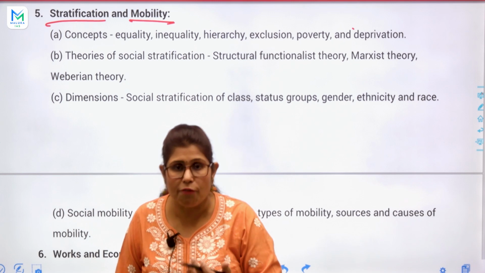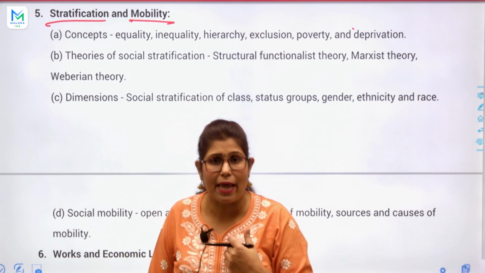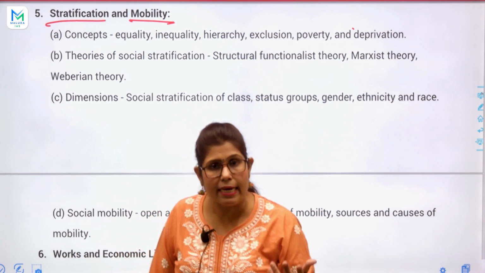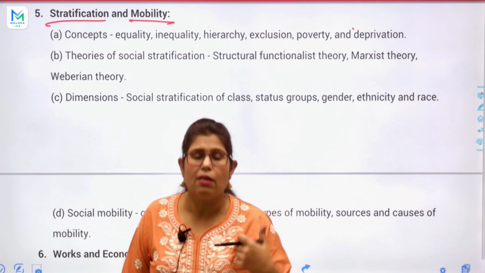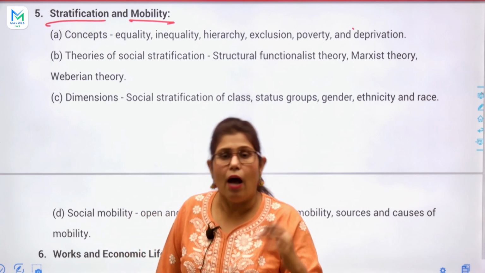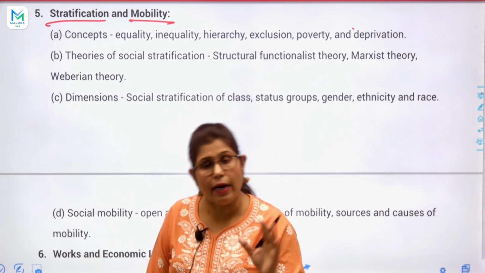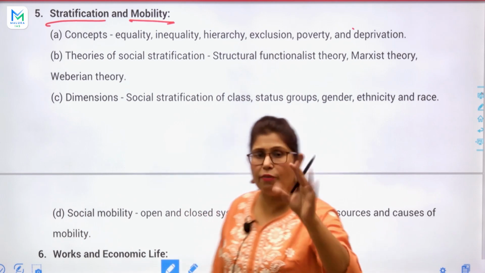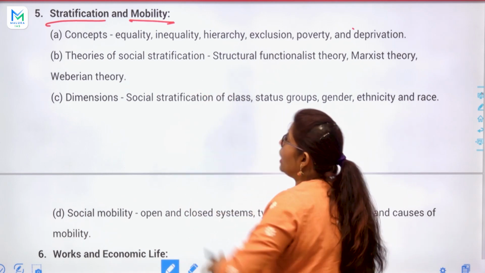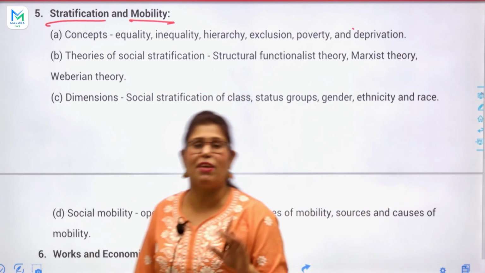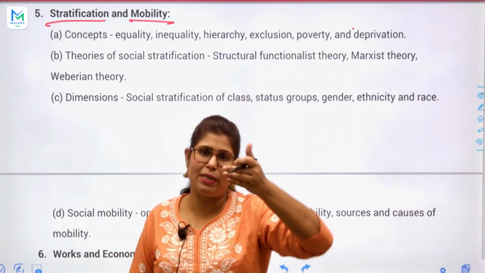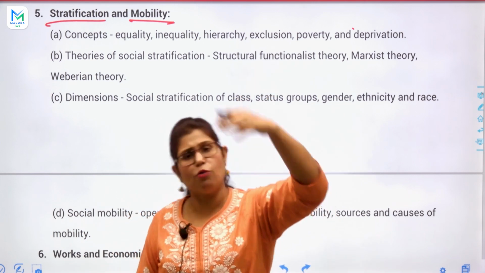We cannot shift our age. Can I shift my age? No, never. Can I shift my gender? No, never. Can I shift my caste? Can I transfer my religion? No, never. It is by birth, till death. But in mobility, in our society and every society, we can shift and move, like upper to lower, lower to middle, middle to upper, and upper to very high.